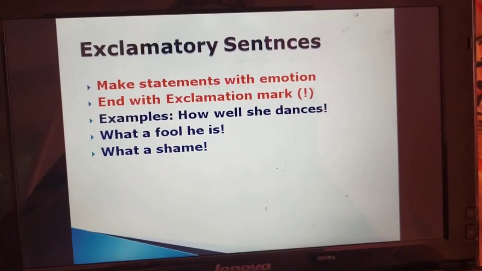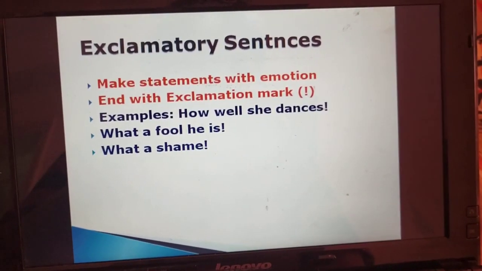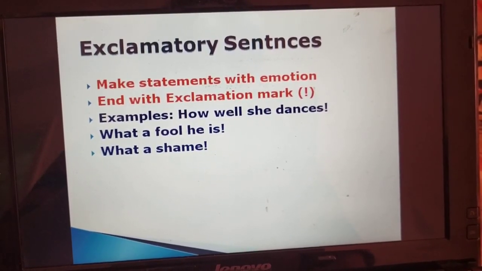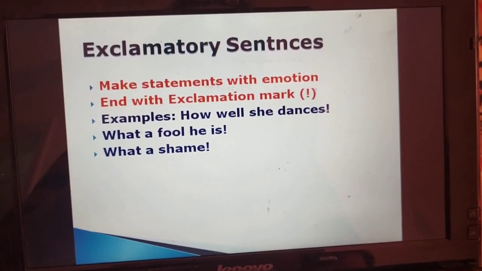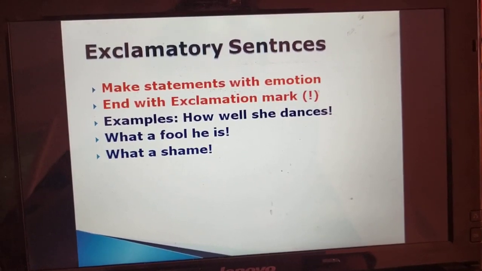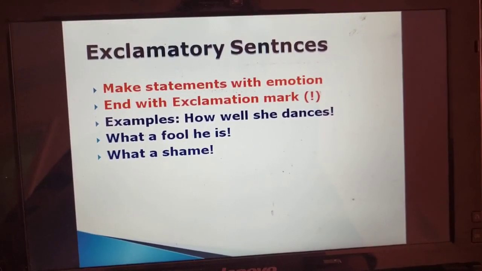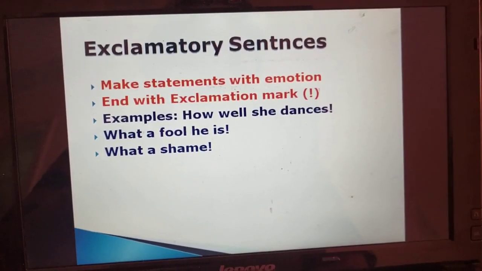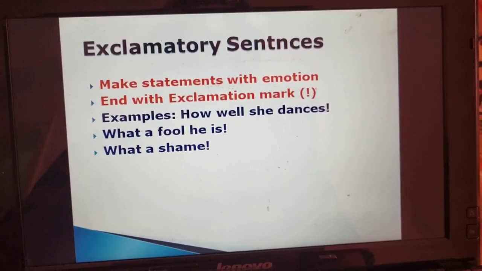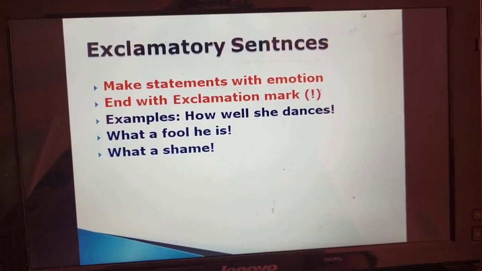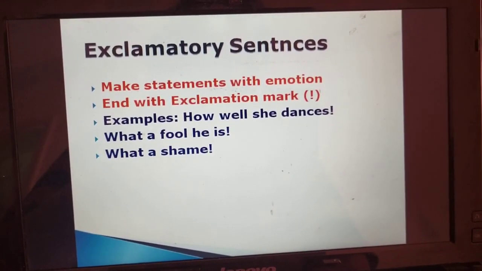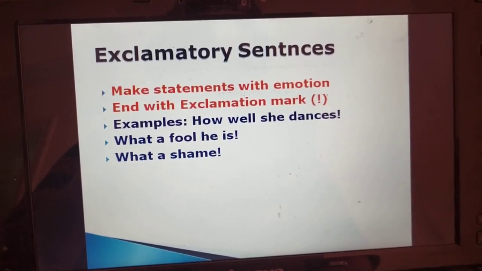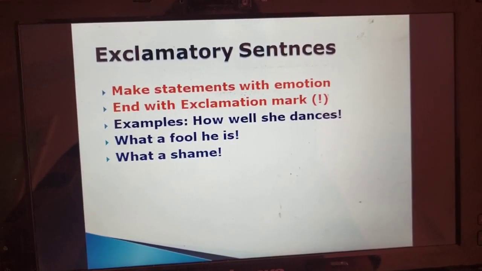Our next type of sentence is exclamatory sentences. Exclamatory sentences are the sentences which make statements with some emotion, some sudden reaction or with some feeling. These sentences always end with an exclamation mark, because in these a sudden exclamation is shown.